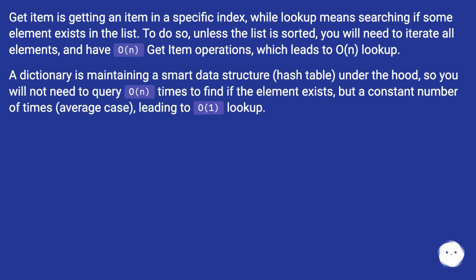GetItem is getting an item in a specific index, while lookup means searching if some element exists in the list. To do so, unless the list is sorted, you will need to iterate all elements, and have O(n) GetItem operations, which leads to O(n) lookup. A dictionary is maintaining a smart data structure, a hash table, under the hood, so you will not need to query O(n) times to find if the element exists, but a constant number of times, average case, leading to O(1) lookup.